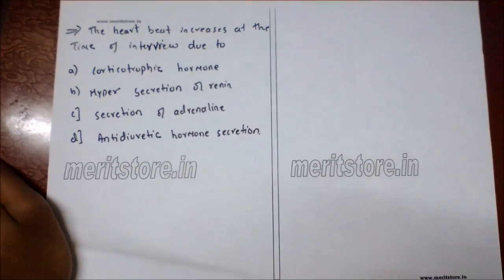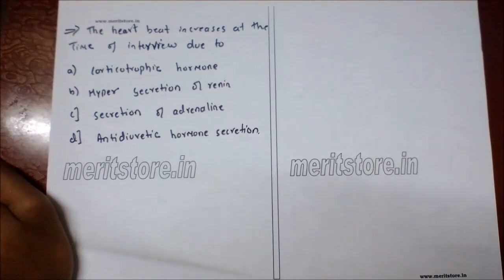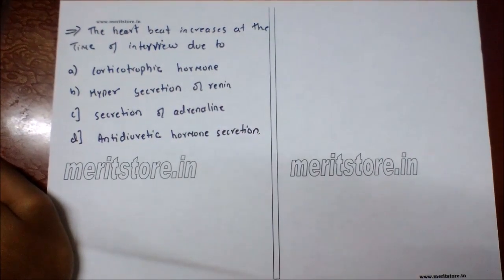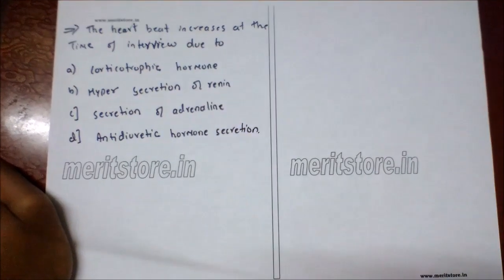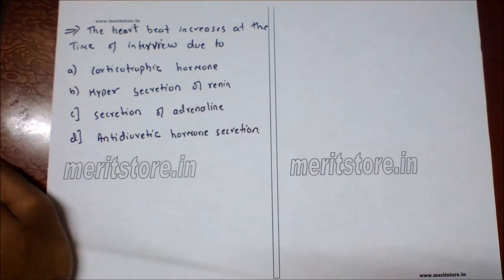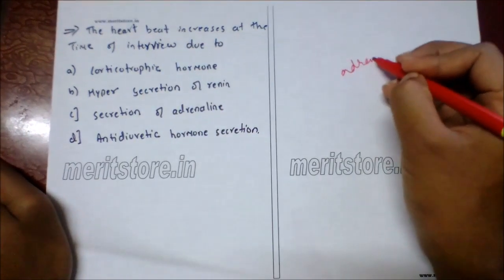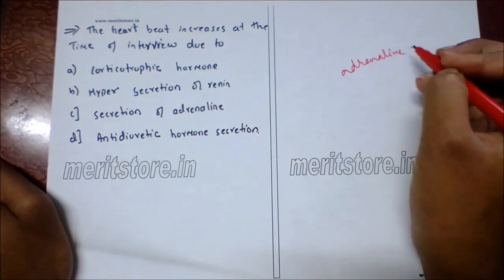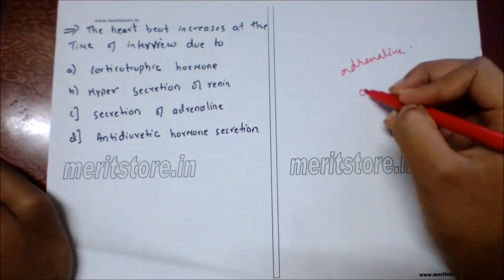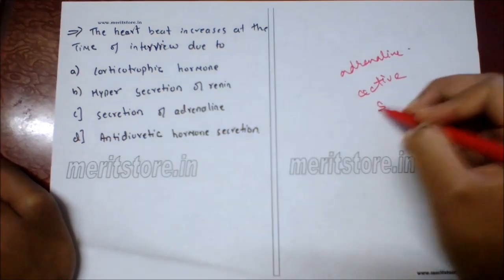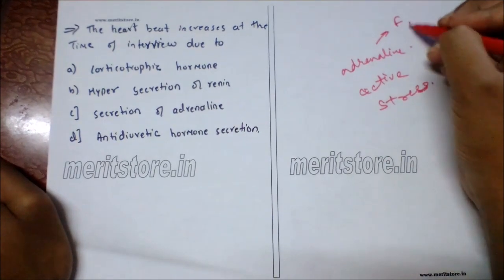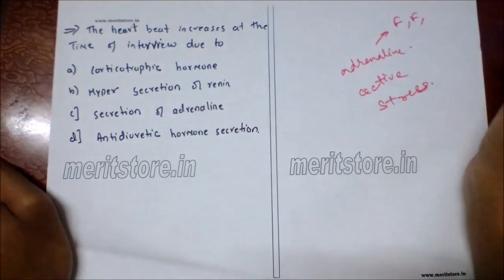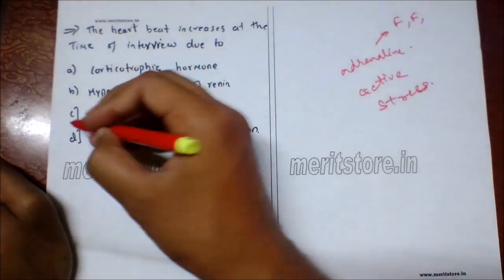The heartbeat increases at the time of interview due to A. Corticotropic hormone, B. Hypersecretion of renin, C. Secretion of adrenaline, D. Antidiuretic hormone secretion. So adrenaline increases the heartbeat during active and stress condition. So this is the hormone known for fight or flight. So option C is the correct answer.